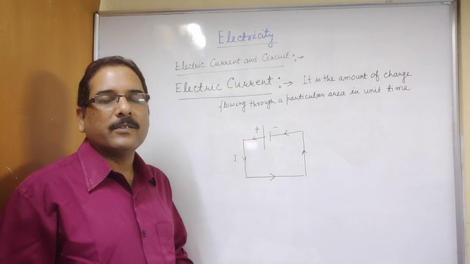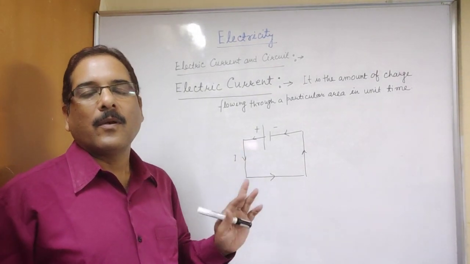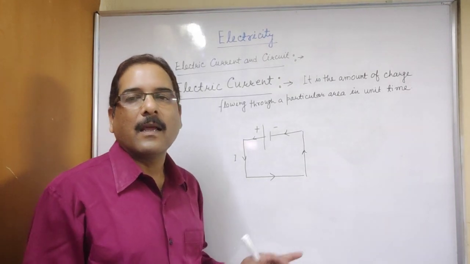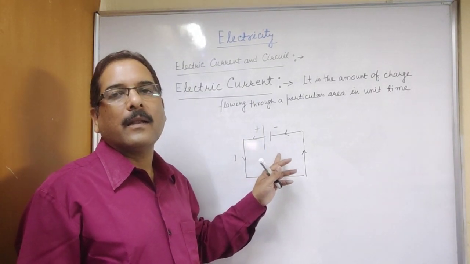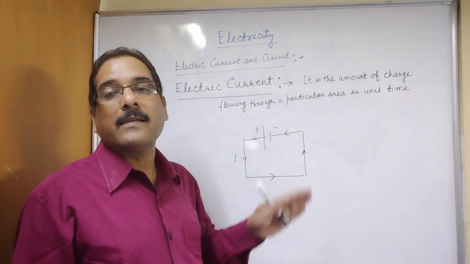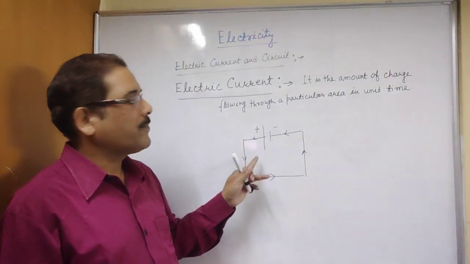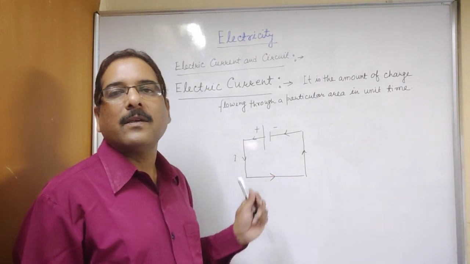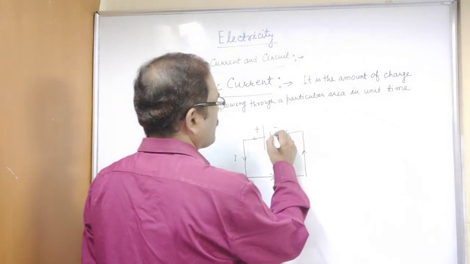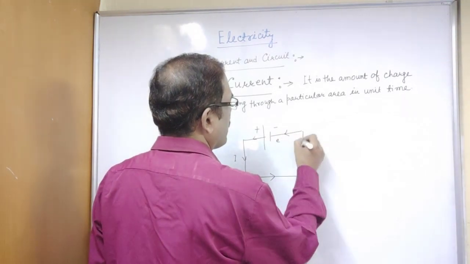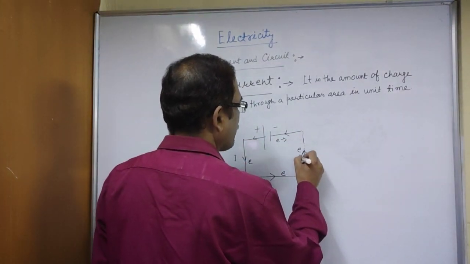But actually, as you know, in a cell we have two terminals, positive and negative. Positive means a terminal which has deficiency of electrons, and negative means a terminal end which has excess of electrons. So actually electrons move from negative to positive. The direction of flow of electrons is like this.